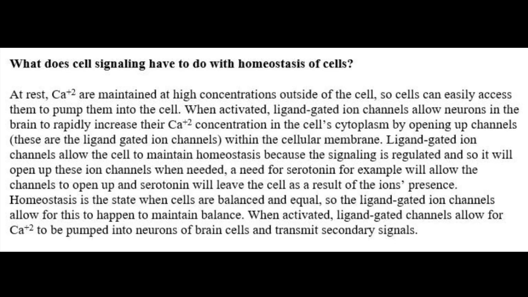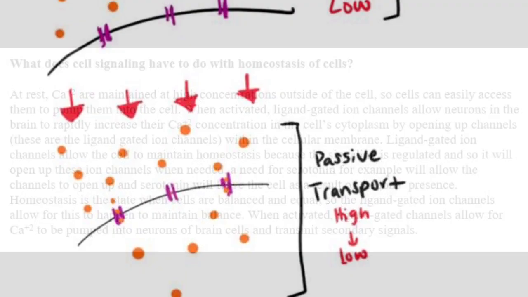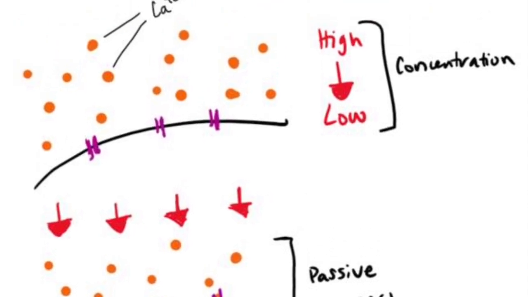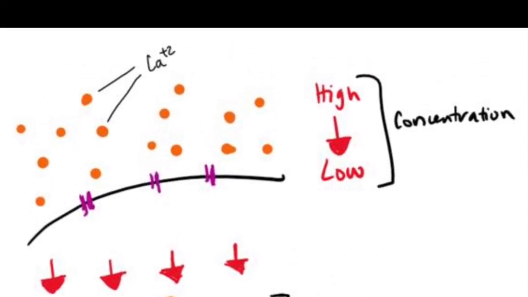A need for serotonin, for example, will allow the channels to open up, and serotonin will leave the cell as a result of the calcium ion's presence. Homeostasis is the state when cells are balanced and equal, so the ligand-gated ion channels allow for this to happen to maintain balance. When activated, ligand-gated ion channels allow for calcium ions to be pumped into neurons of brain cells and transmit secondary signals.